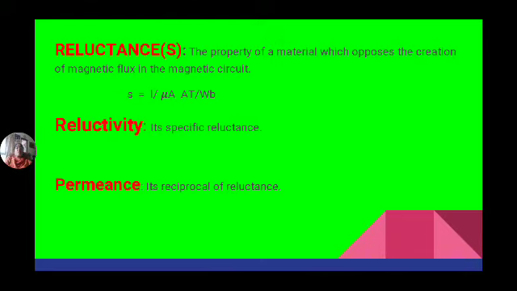Now permeance. Reluctance opposes the flow of flux. Permeance allows the flow of flux. So, on the reverse, we can take the reciprocal of reluctance as permeance.